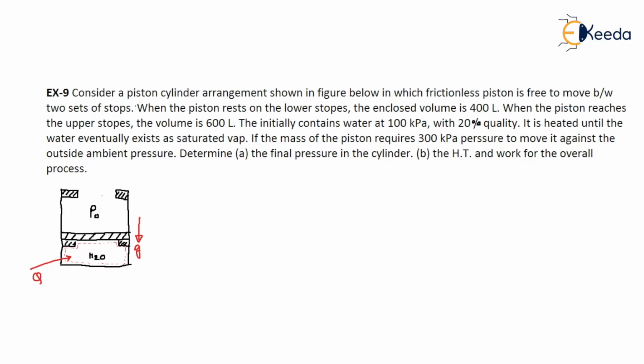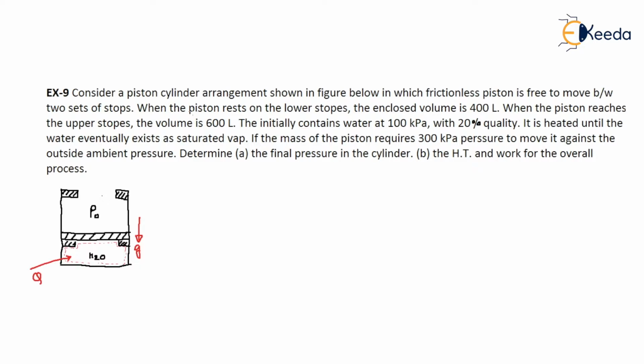There is a question. Consider a piston cylinder arrangement as shown in the figure below, in which there is a piston which is frictionless and free to move between two stops. This is the lower stop and this is the upper stop, and the piston is free to move. When the piston rests on the lower stop, the enclosed volume is 400 liter. That means when the piston is at the lower stop, the volume is 400 liter. When the piston reaches the upper stop, the volume is 600 liter.